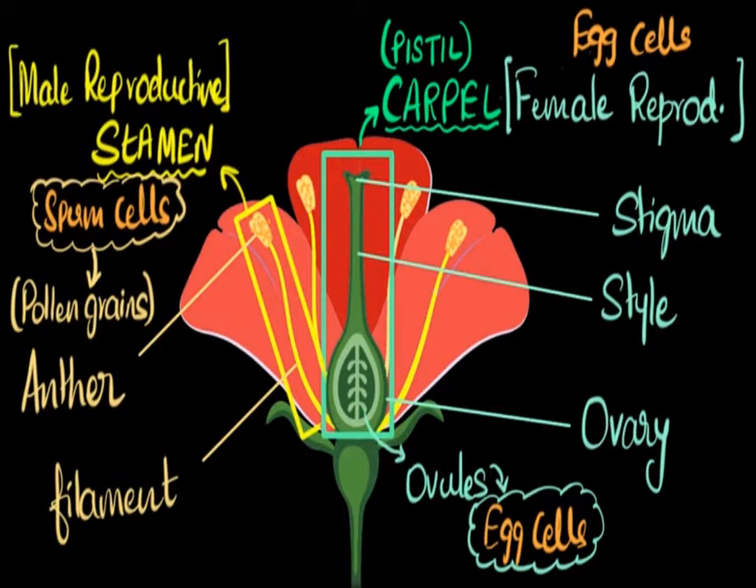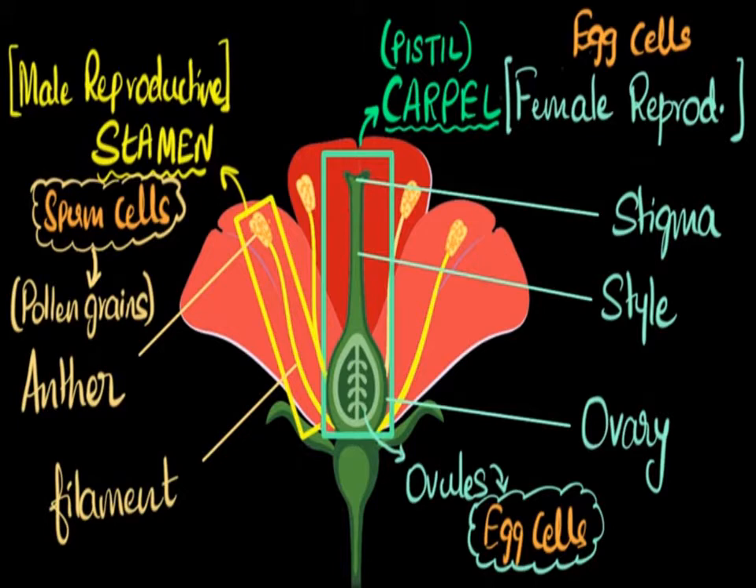Then you can see above the ovary the style and stigma. On top of the stigma, pollen grains from the male reproductive organ will be deposited. This process happens automatically in vivo, and even in vitro pollination can also be done. So this is all about the female reproductive organ.